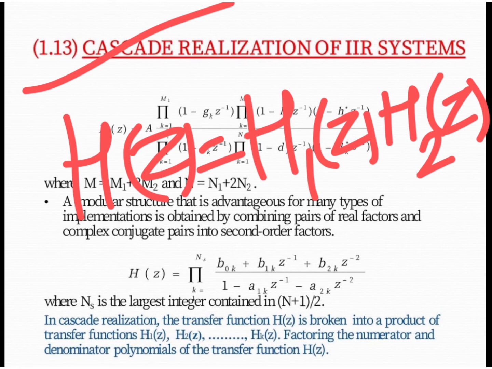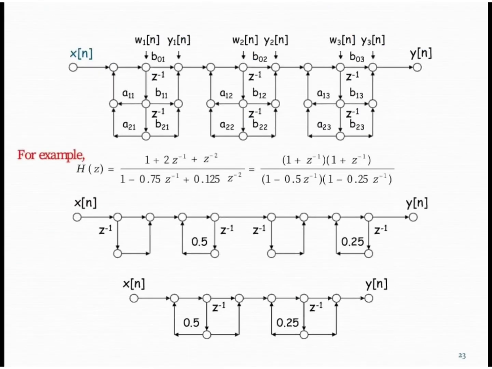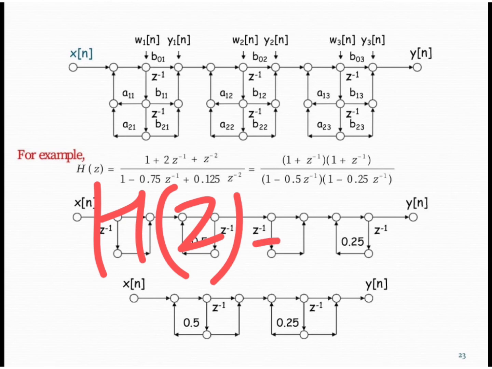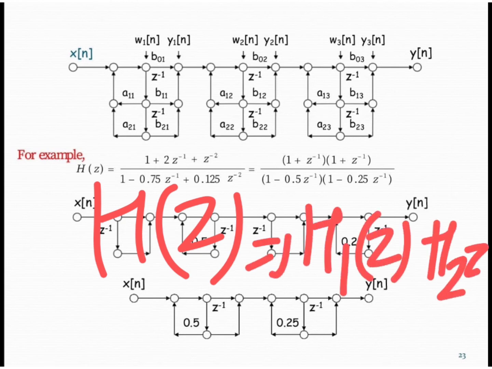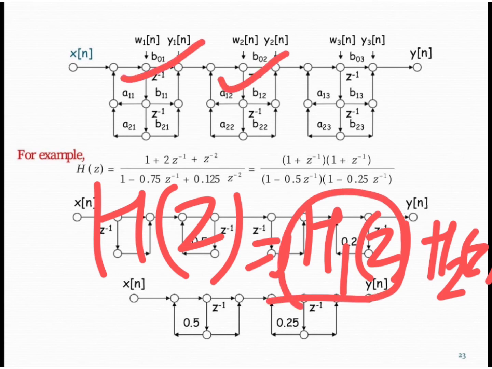Each individual system function is implemented with the help of direct form 2 realization.